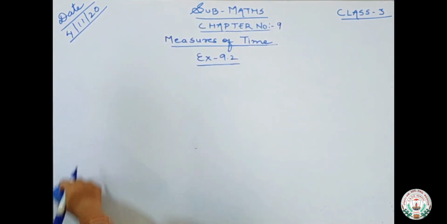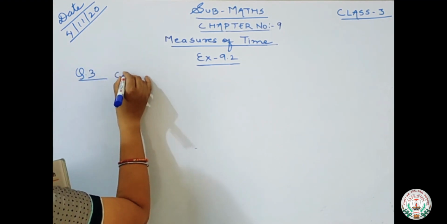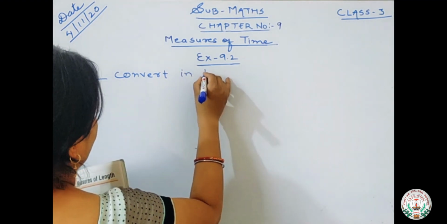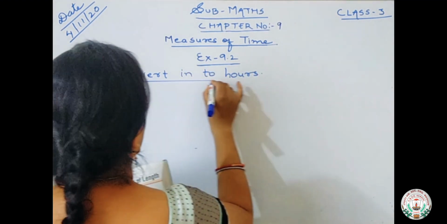So what is question number 3? Question number 3, let's see. Question number 3 is convert into hours. Conversion. Convert into hours.